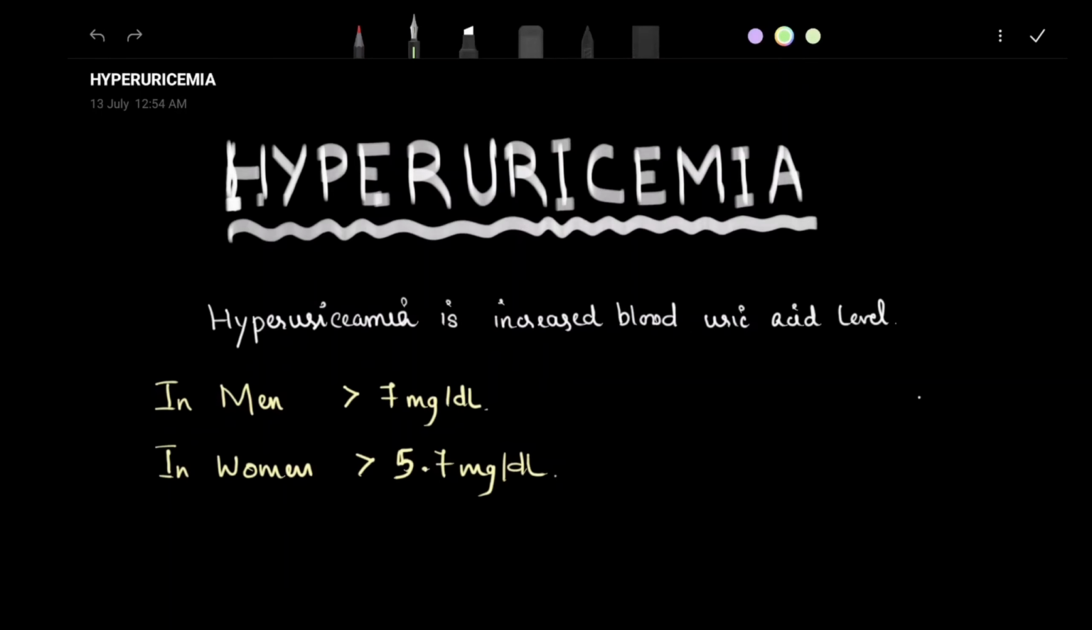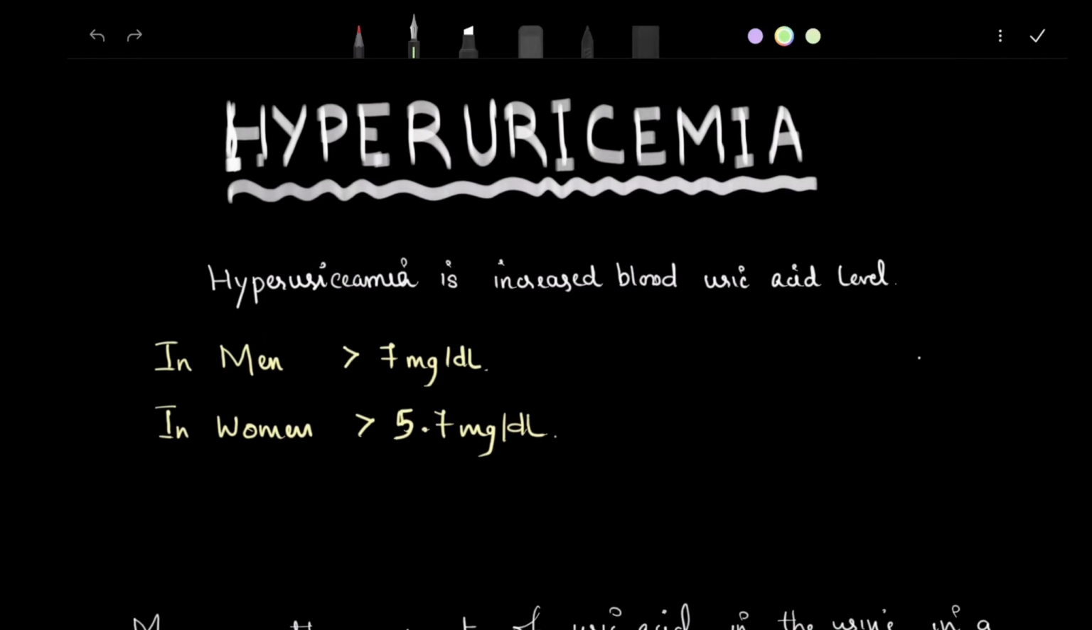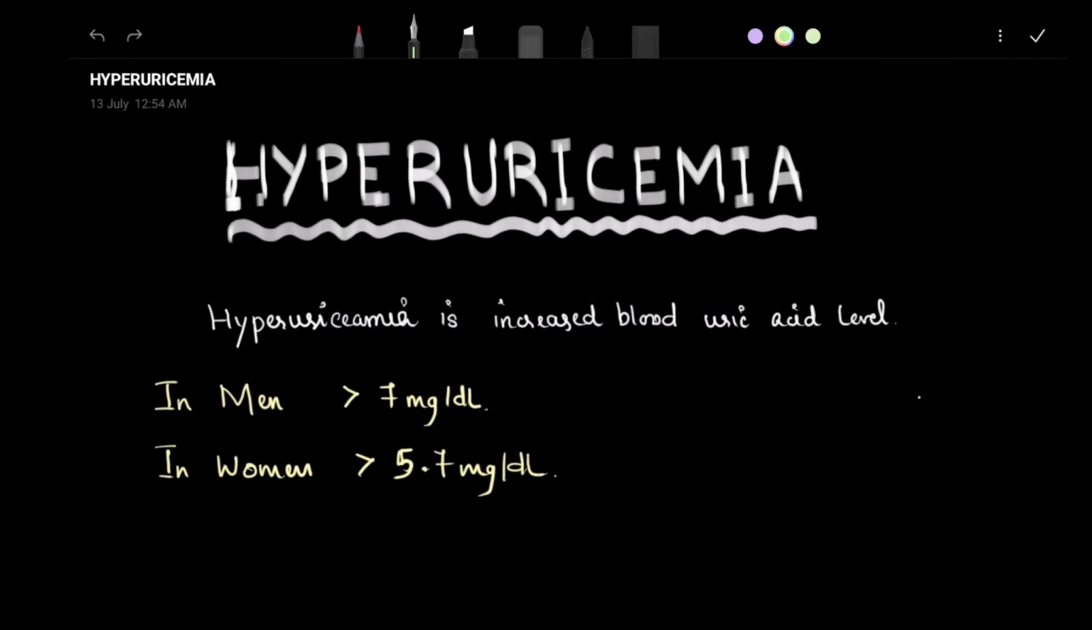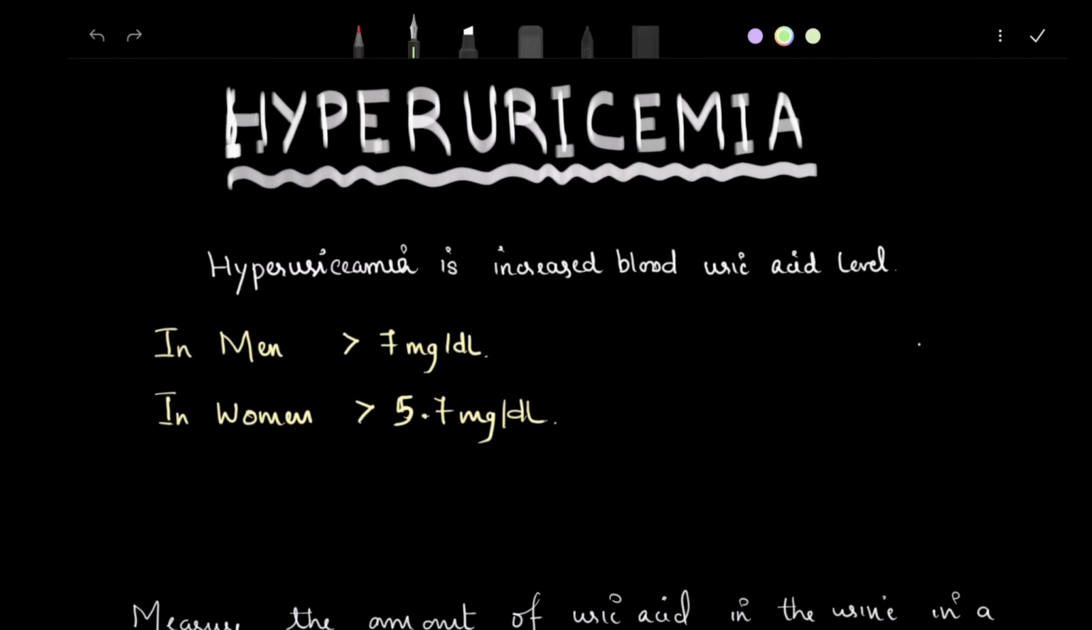Hello everyone, we are starting with hyperuricemia. In this session, we will mostly discuss the treatment of hyperuricemia. Okay, so what is hyperuricemia? Simply, what does it mean by hyperuricemia? It's just that the blood level of uric acid is increasing.